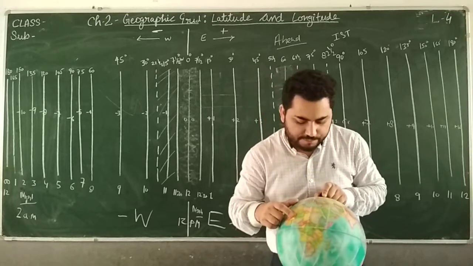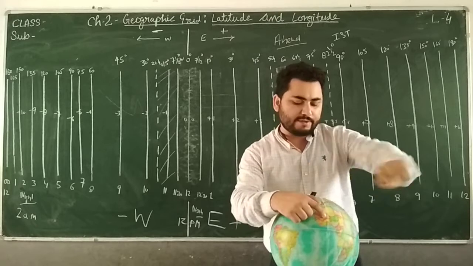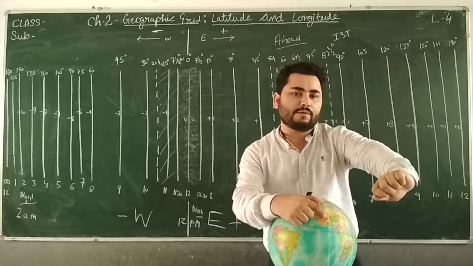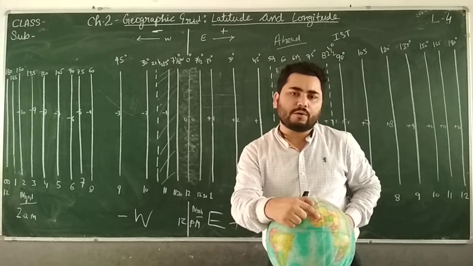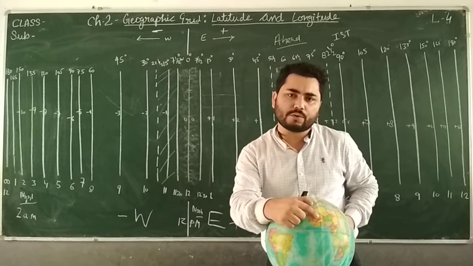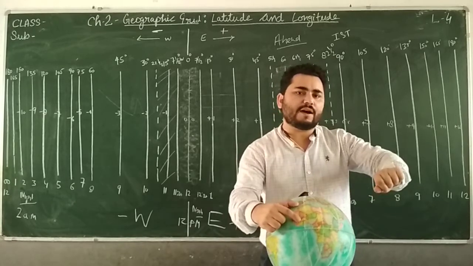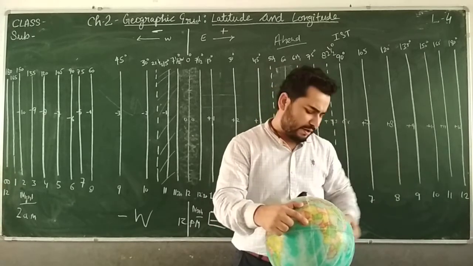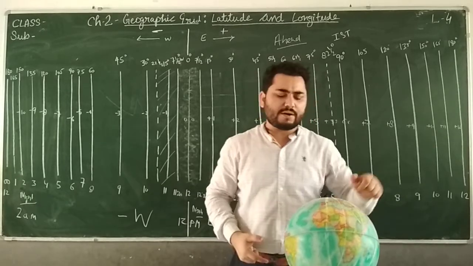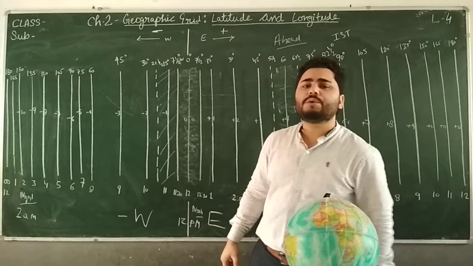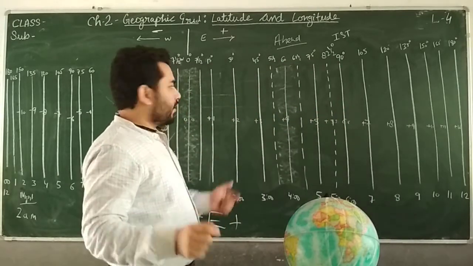So it means when this region, England, will come in front of the sun like this, and it will be 12 o'clock, India would have already experienced noon, and it would have been 5 and a half hours since it experienced noon. So here it will be 5 hours and 30 minutes, evening time, when England will be facing noon time. Clear? So that we have understood, right?